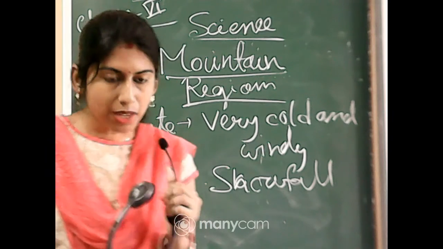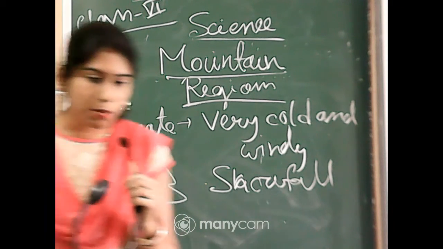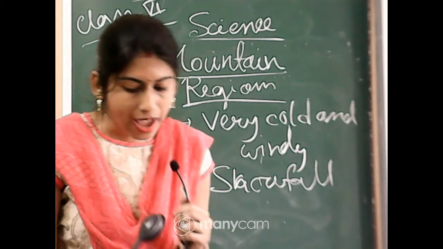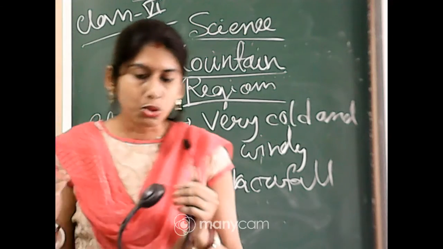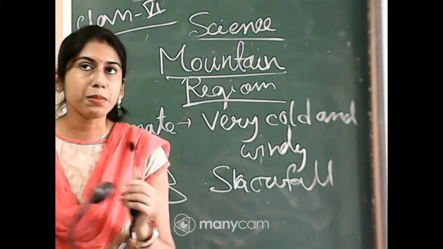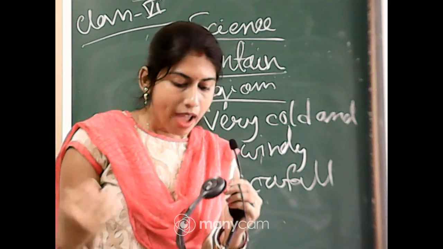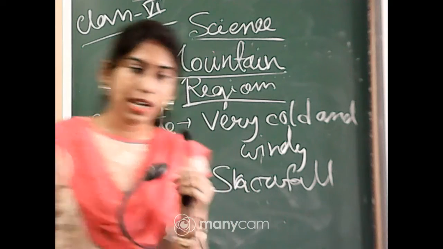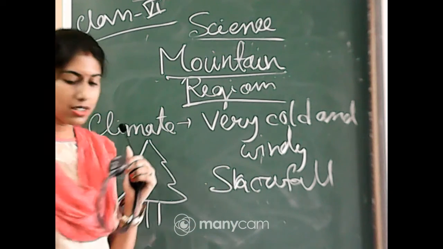So what are the main properties of the trees available in the mountains? These trees are adapted to the snowy, cloudy and cold environment. They have made their shape cone shaped.